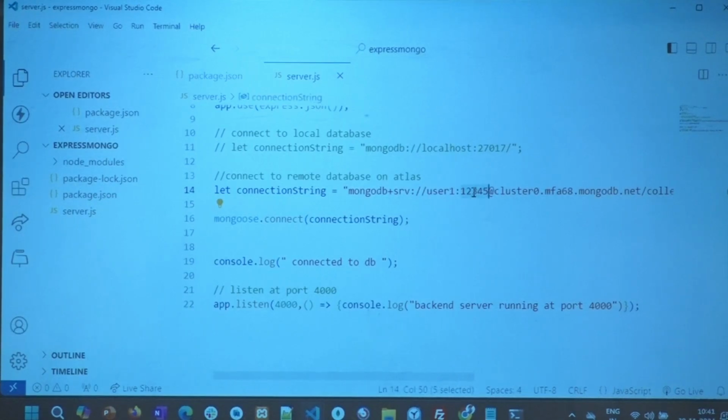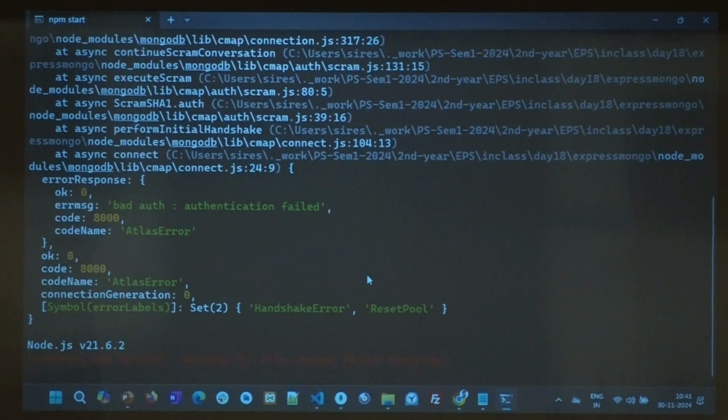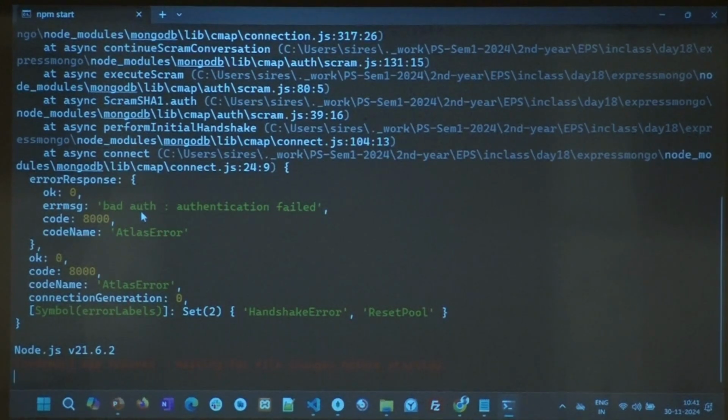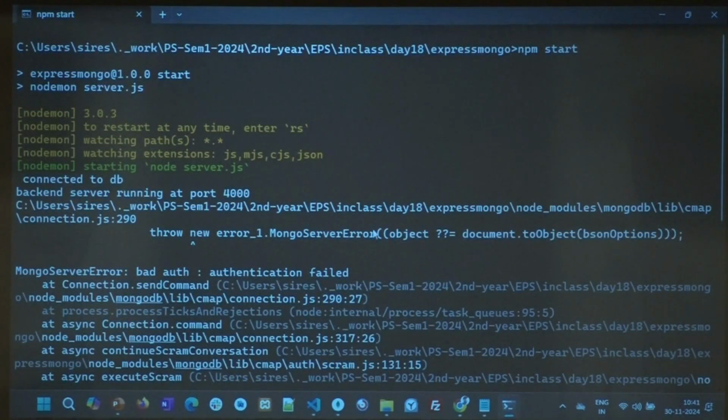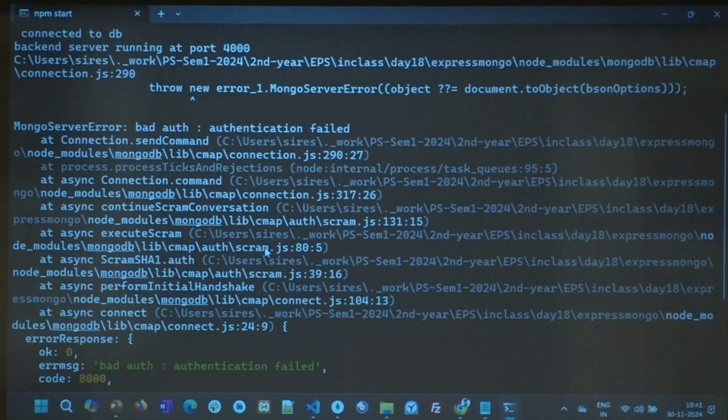Now what I'm going to do is I'm going to change this and put some dummy stuff. There. You see? Everybody kindly look at the screen, please. What does it say? Bad auth, authentication failed, Atlas error, all that. Because it could not connect with it. It gave me this big error because I don't have a try-catch block. If I had created a nice try-catch block and in catch if I had said error while connecting to the database, I would see just that, right? Code 8000. It gave everything.